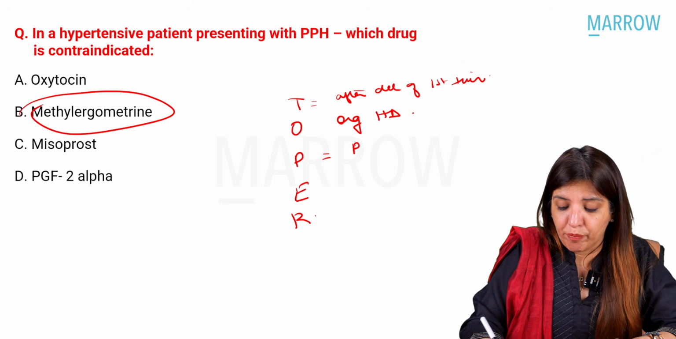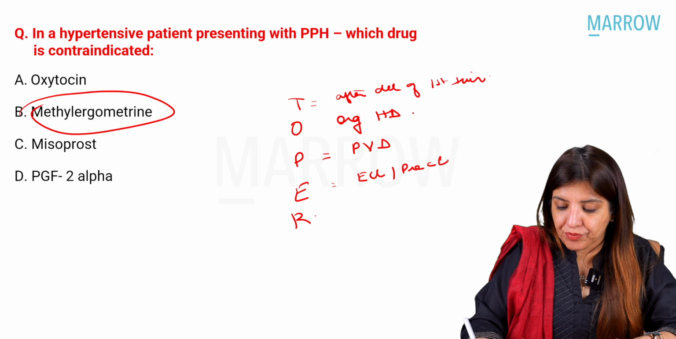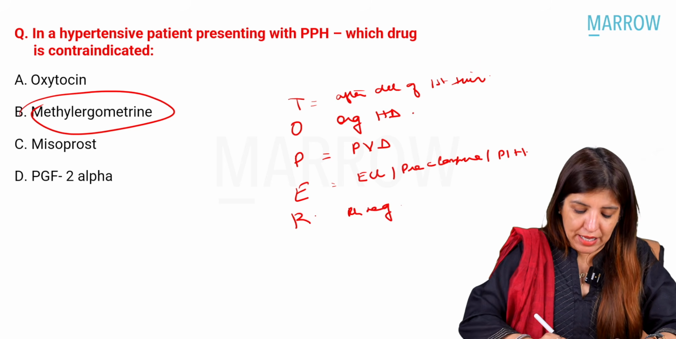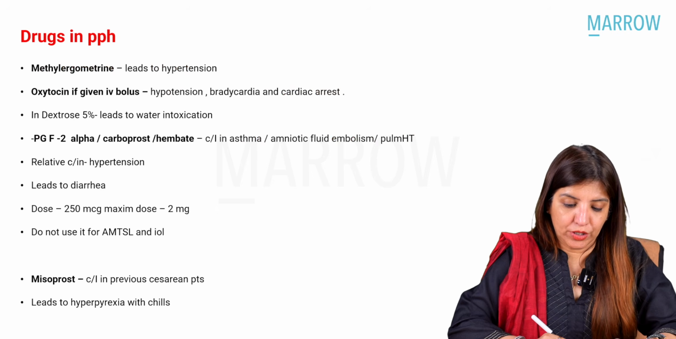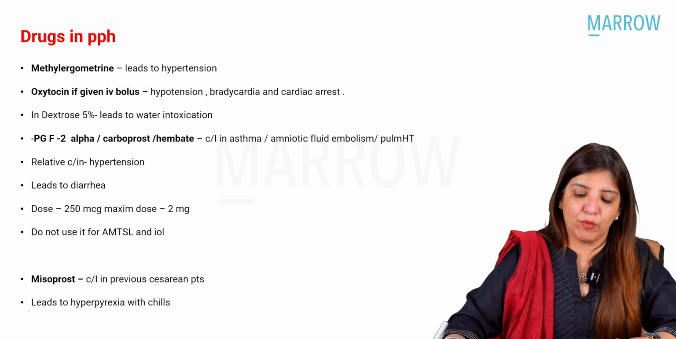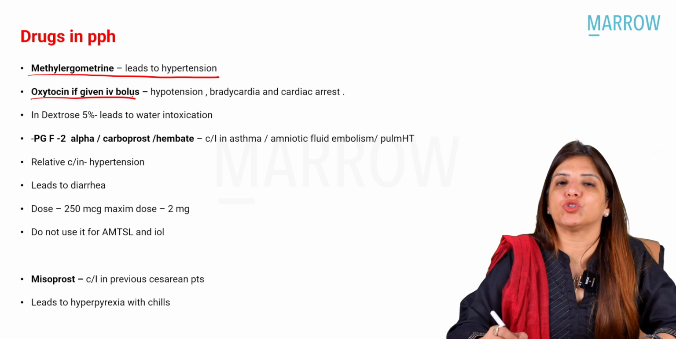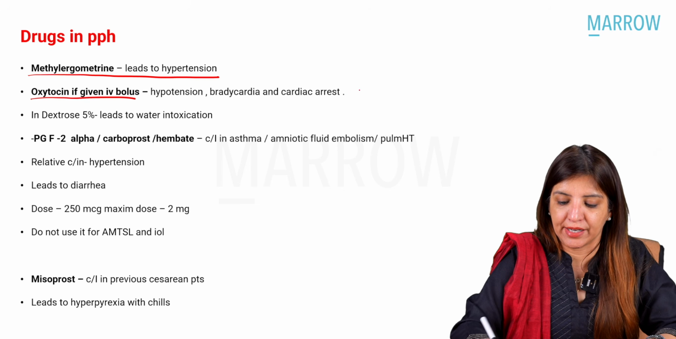P stands for peripheral vascular disease, E for eclampsia, preeclampsia, and PIH, and R for Rh negative pregnancy. Right? Now, other important things which I want you to remember are, number one, as I told you, methyl ergometrine leads to hypertension. Number two, oxytocin, if you give it IV bolus, it leads to hypotension, bradycardia and cardiac arrest, and that is